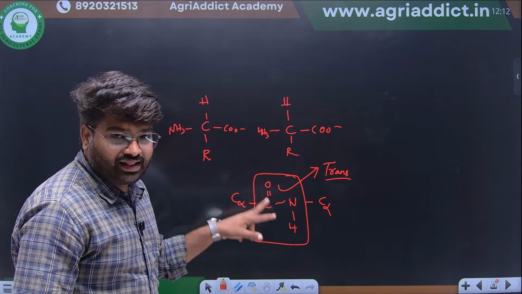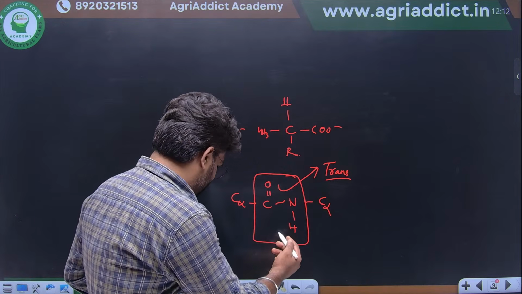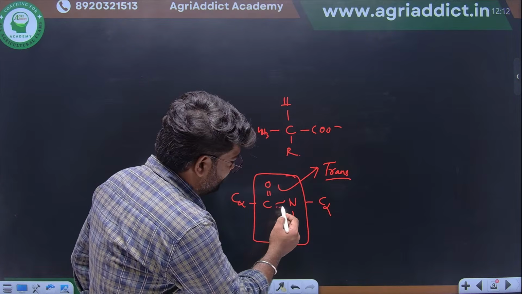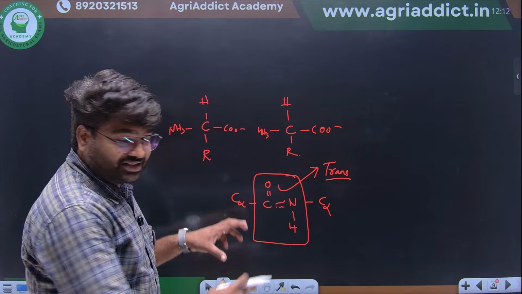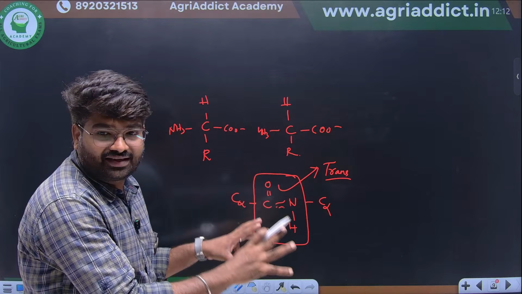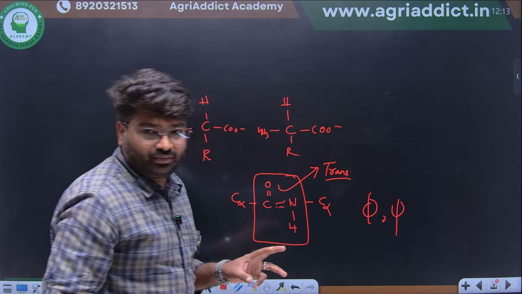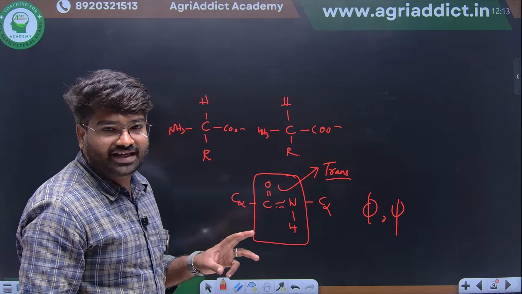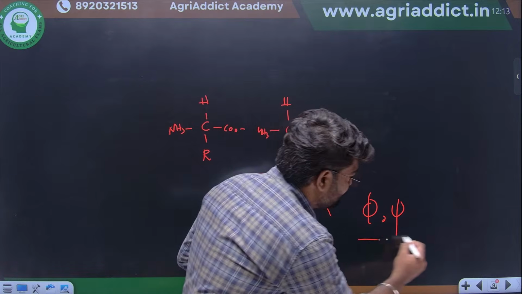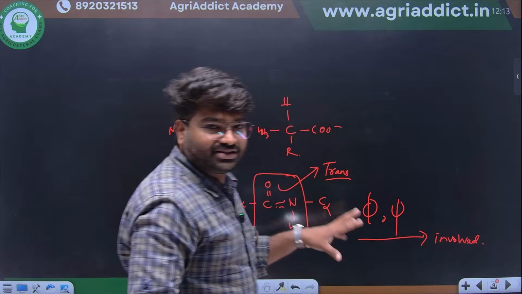Another important thing is that it has partial double bond nature. This is also clear? So partial double bond nature will be there. Because of this, the rotation will not be flexible. Only certain phi and psi values will be possible. This is involved in secondary structure formation. This is a normal peptide.